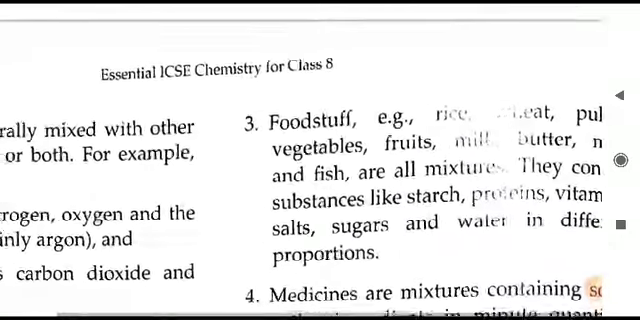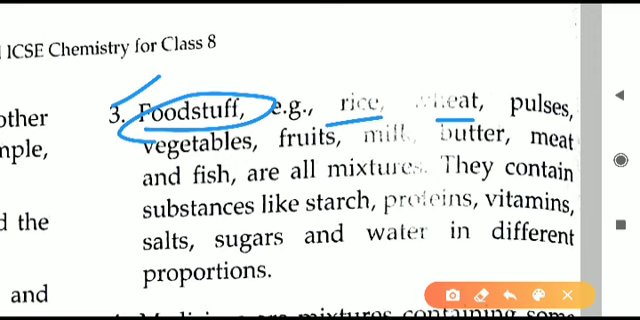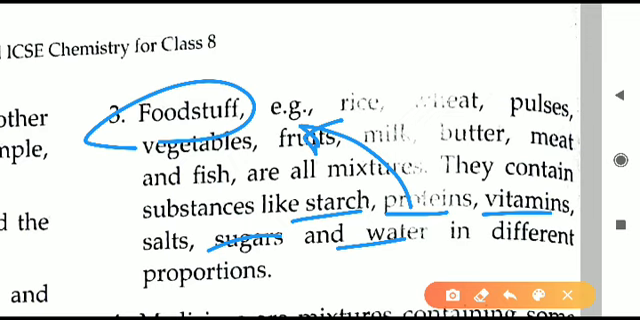Then point number 3, we will see foodstuff, all the different food items that you are eating daily. Rice, wheat, pulses, vegetables, etc., all these things are mixtures of different substances. What type of mixture is it? It is a mixture of different nutrients: proteins, vitamins, carbohydrates, and so on. Different nutrients are mixed together in the form of foodstuff, and that we are eat. And when we eat that, food is again broken down into smaller parts. That is, the same nutrients from which the food is prepared, into those nutrients only the food will ultimately break down, that is by digestion.